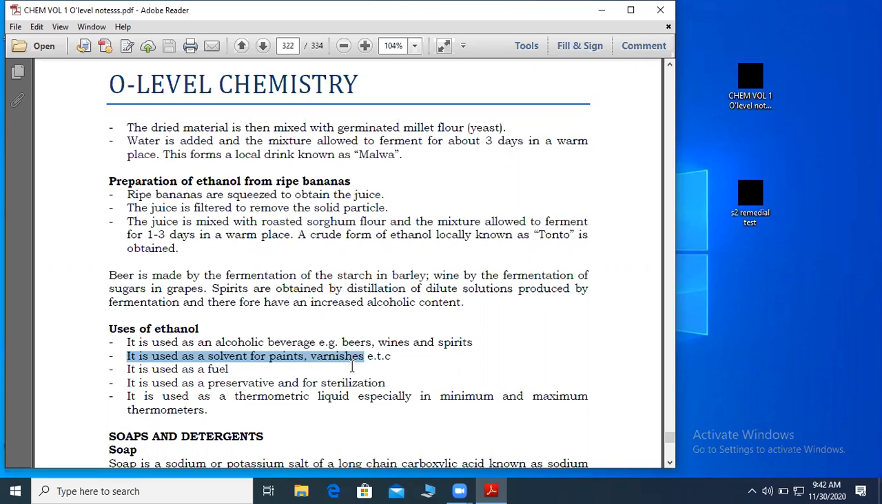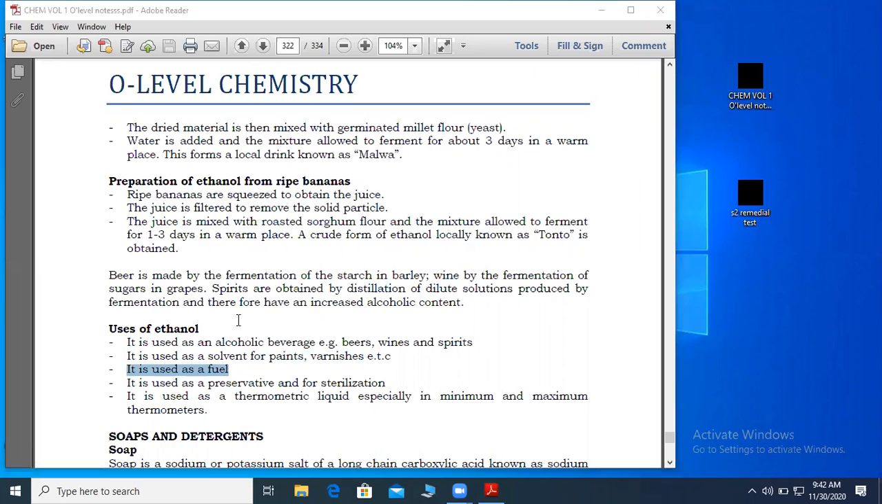But you see, those people who do building, they know a lot of chemistry. They will use paraffin or ethanol to remove the paint, because paint is organic, so it cannot dissolve in water, which is an inorganic solvent. So we use ethanol as a solvent. The other important use, it is used as fuel, because in combustion we saw when it burns, it produces a lot of heat, so that heat can be used as fuel.